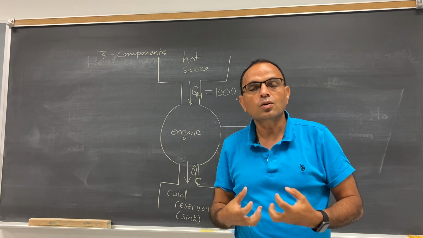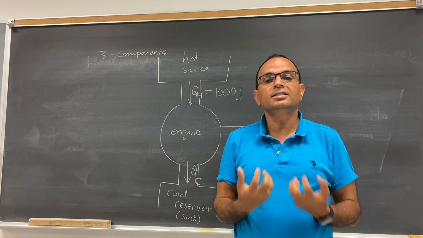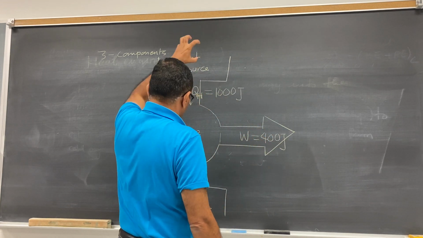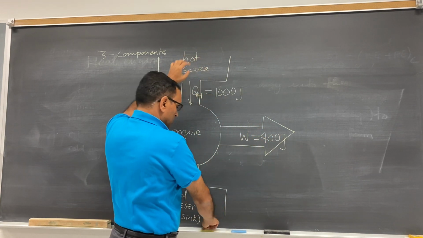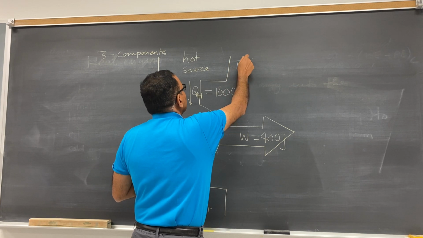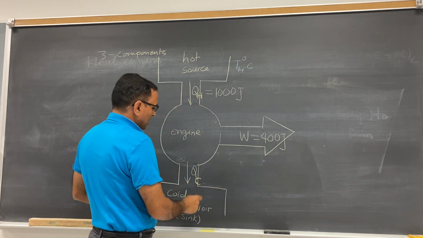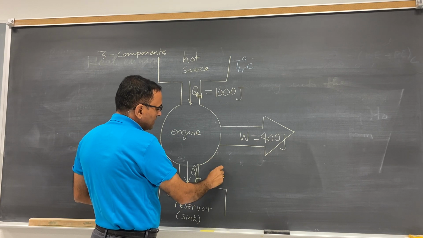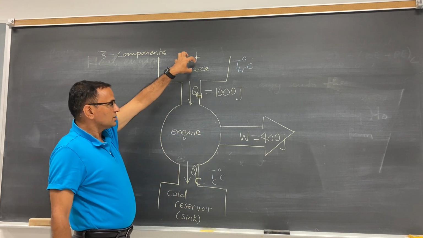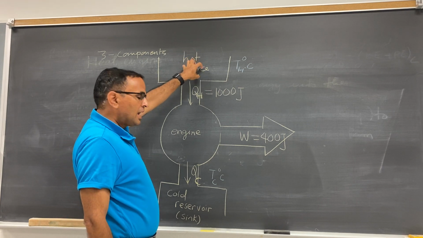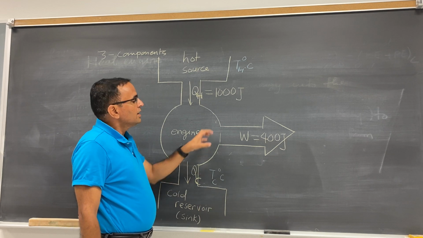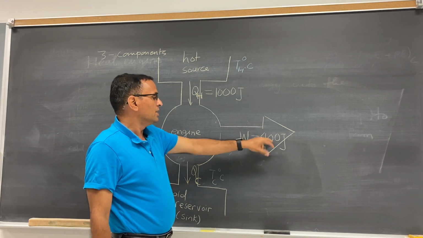Okay, so this is how the heat engine works. Three components. Hot source, at high temperature, you can write T_H degrees Celsius, and here, T_C degrees Celsius. And here is the engine. So the hot source you keep at a high temperature, and the cold reservoir you keep at a low temperature. And the amount of work done here.